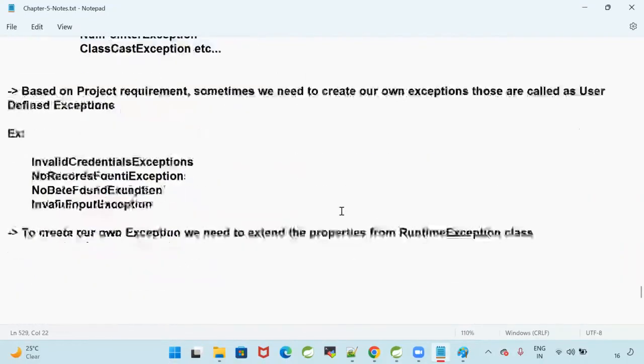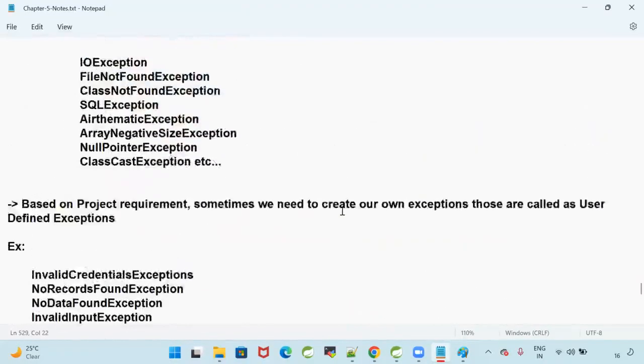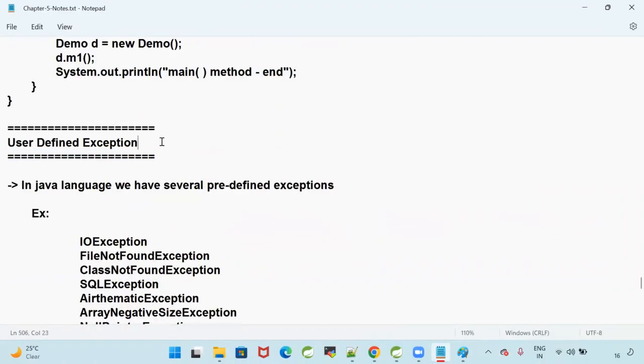Okay, yeah, where are we? User defined exceptions. It is used to create, but it needs some class to create. This is our own class.